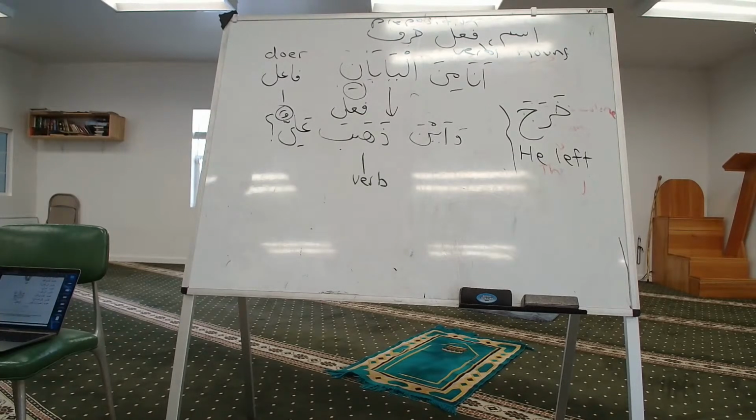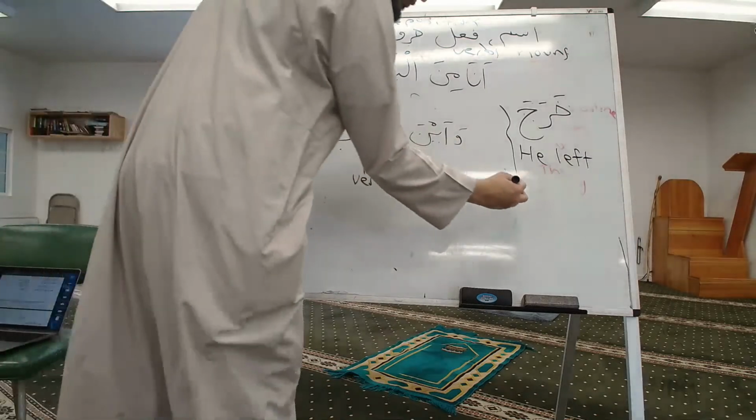What is the difference between kharaja and dhahaba? Kharaja means exit. Dhahaba means to go. They basically mean the same thing, but they're just introducing both of them because they're the most common ones. وَأَيْنَ ذَهَبَ عَلِيٌّ, and where did Ali go? Muhammadun ذَهَبَ إِلَى الْمِرْحَاضِ. He went to the bathroom. So you see the difference over here.